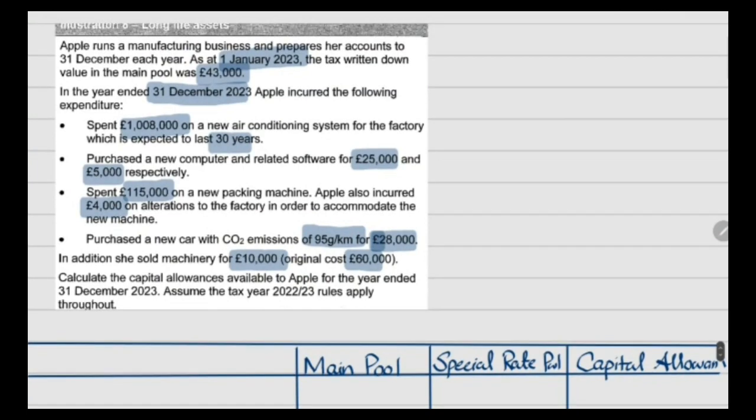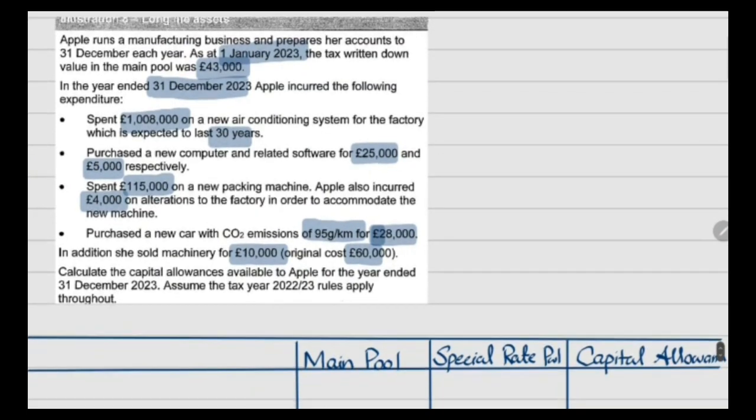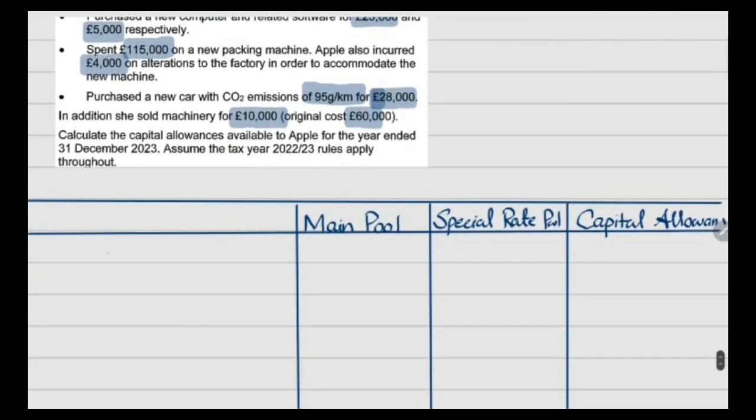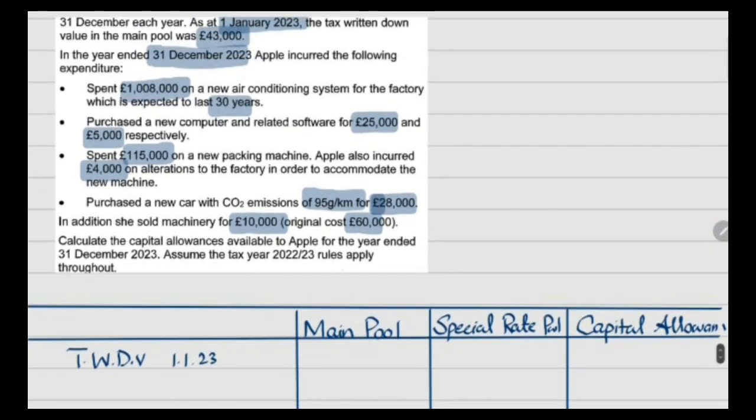So first we have to record the total written down value on 1st January 23, and that is 43,000.